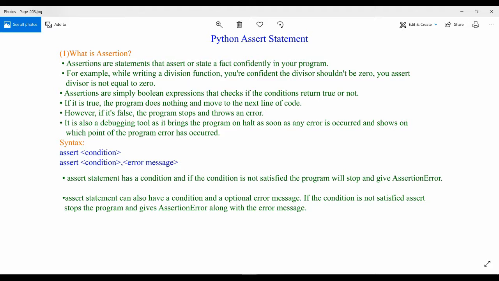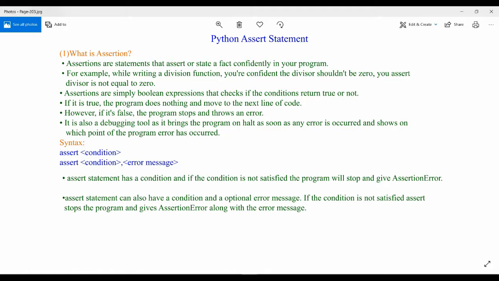Let us see first what the full syntax of the assert statement is. You use the keyword assert, and you can pass one condition and an error message. Normally our interpreter interprets our code from top to bottom. When it finds an assert statement, it checks the condition mentioned inside that statement. If the condition is true, then only it will proceed with the rest of the code. If the condition is false, it will give you the assertion error, or the error message which you have mentioned over here. So why do we need an assert statement?